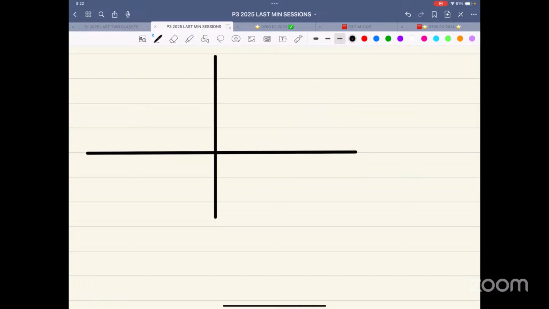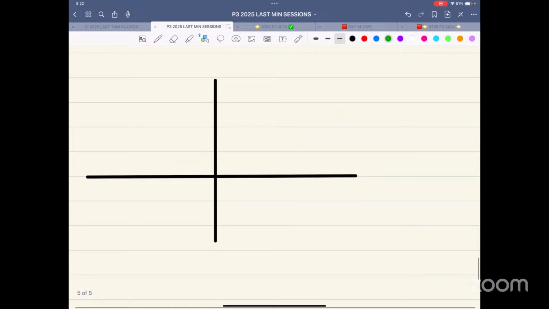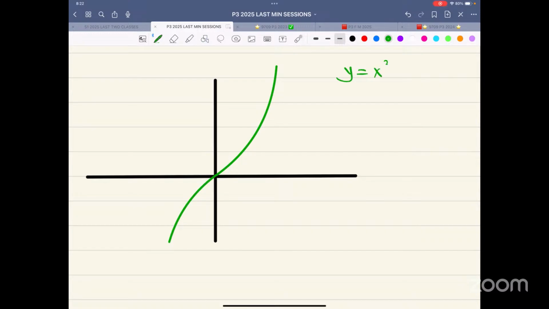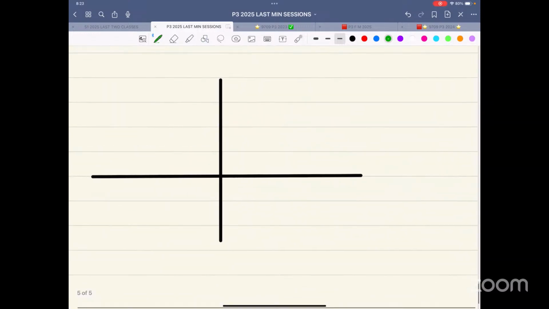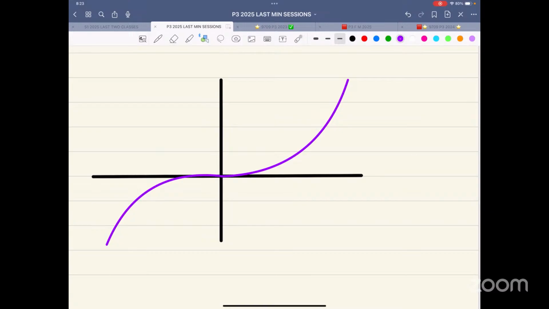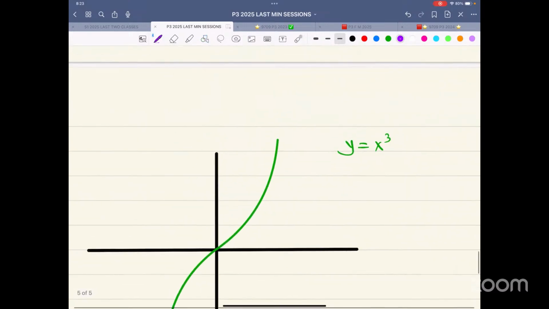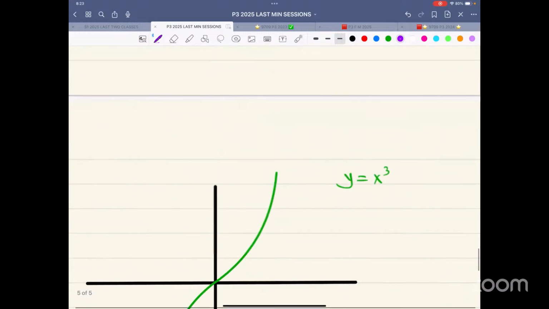Similarly, if I am interested in y is equal to x cube, so like this, the basic x cube. So this is y is equal to x cube. And if I am interested in y is equal to x5, something like this. So this is y is equal to x power 5. So they have once asked x power 5.